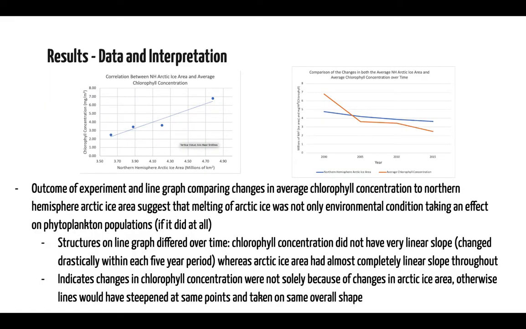At the top, we have a scatter plot with a line of best fit, which shows you that there was a positive correlation between Arctic ice area and chlorophyll concentration. And on the top right, we have a comparison line graph of the changes in both Arctic ice area and chlorophyll concentration over time. The structures on the line graph differed greatly over time, which indicates that the changes in chlorophyll concentration did not take place solely because of the changes in Arctic ice area. Otherwise, the lines would have steepened at the same points and taken on the same overall shape.